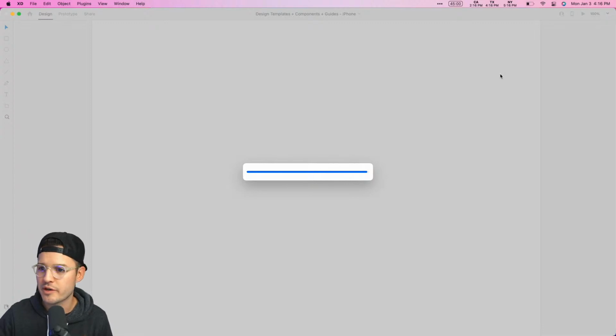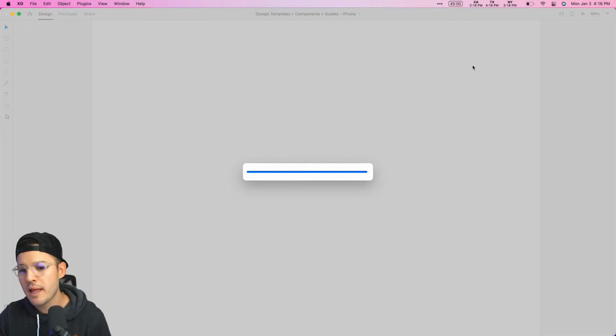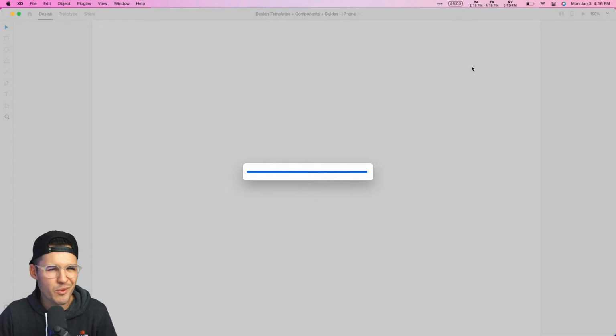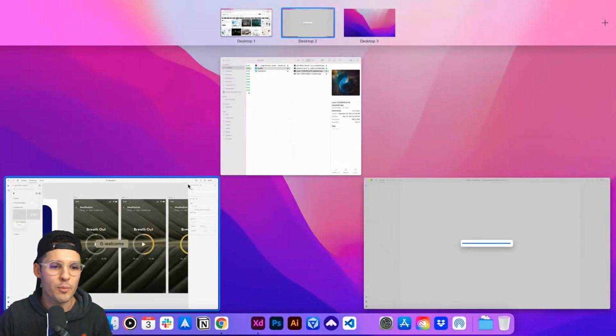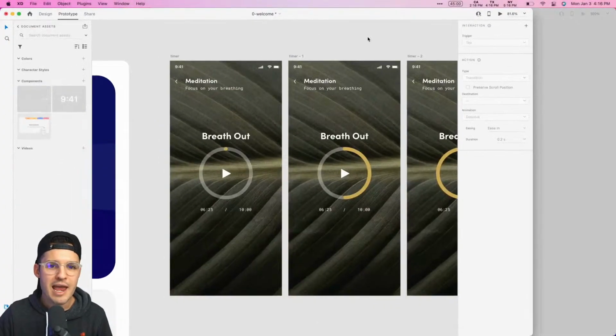And the good folks over at Apple have made it for us XD people who just need some of those components, and we don't want to reinvent the wheel constantly. That's kind of what we're doing. So while that opens up, I'm just going to kick back over to my design, and let's do a little bit of prototyping, shall we?